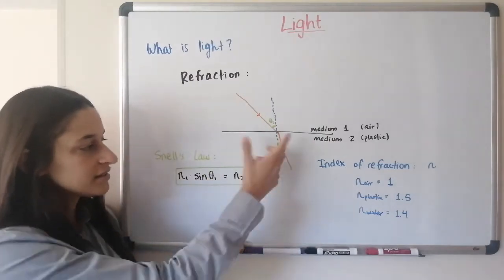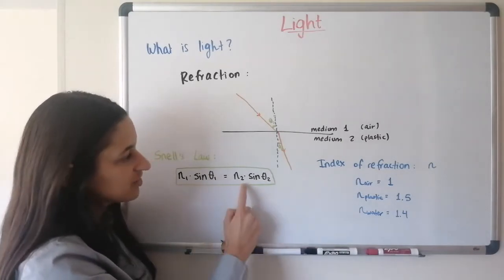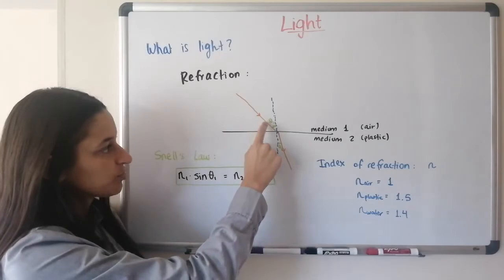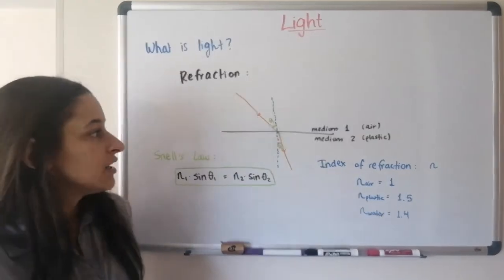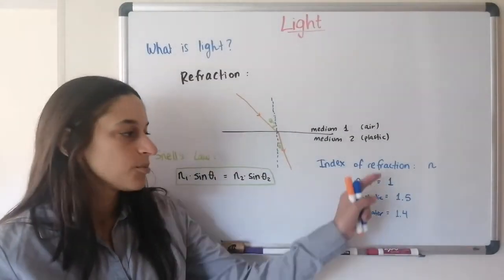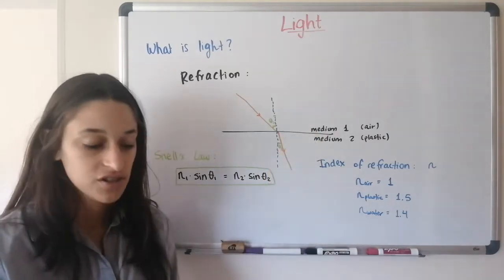So in this example, N1 is in air, so it would be 1. N2 is in plastic, so it would be 1.5. And then we would put theta 1 here, and we could find the theta 2 on the other side. So the index of refraction is proportional to how much it bends. The bigger the number, the more it's going to bend when it changes medium.